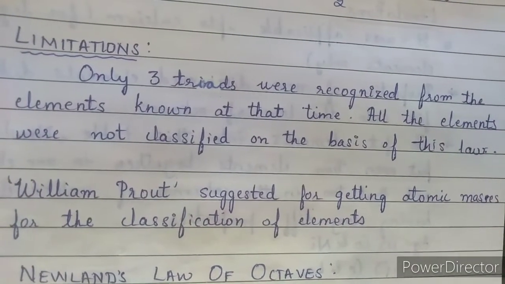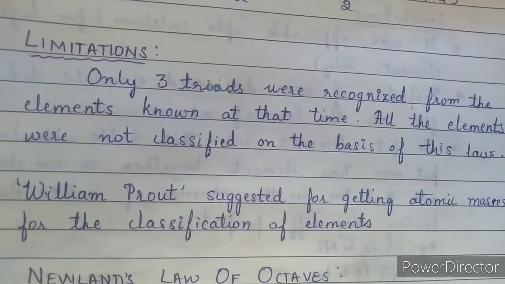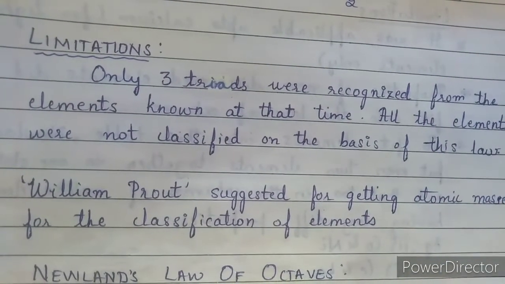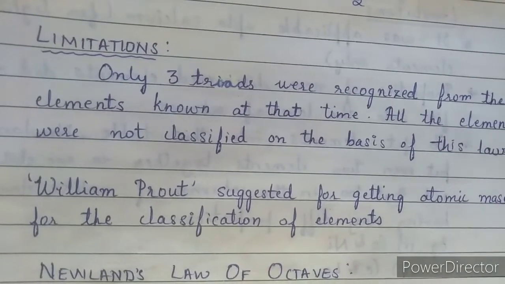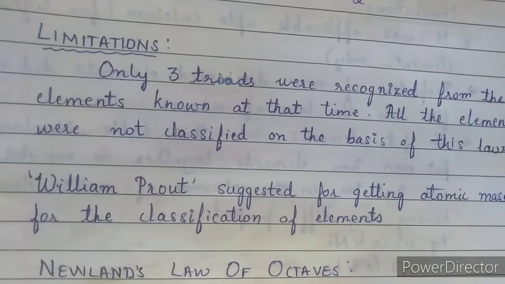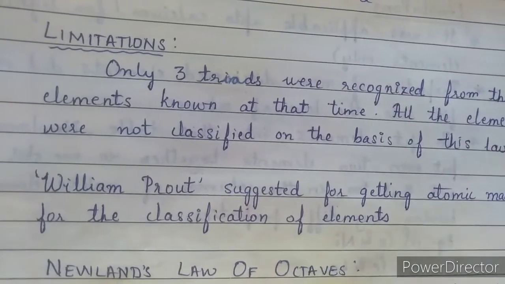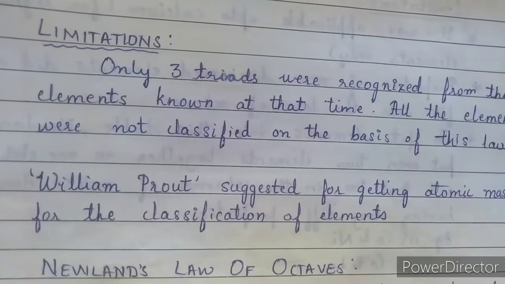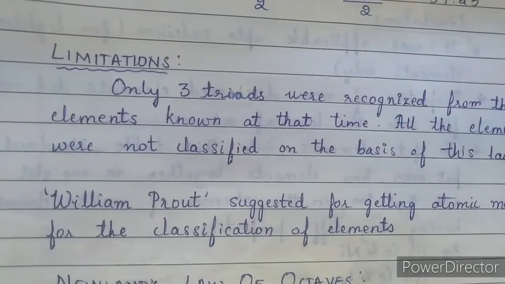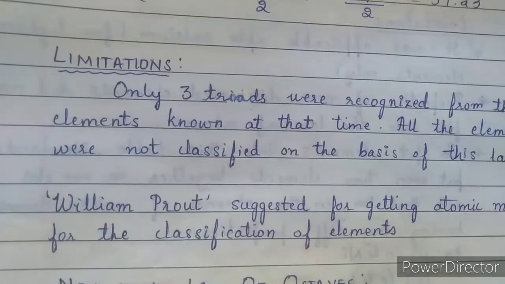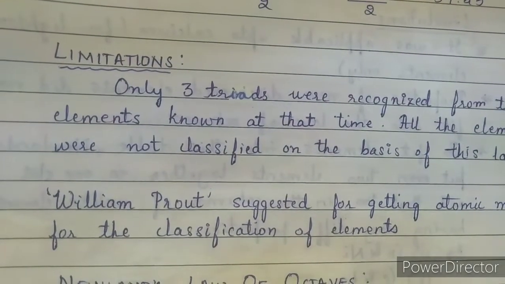Okay. Limitations of this theory. Only three triads were recognized from the elements known at that time. All the elements were not classified on the basis of this law. If we knew around 60 elements at that time, we could make triads only from a few of them. So it will be very difficult to study all the elements, and not only that, all the elements won't fit in this law. We can't make a series of three to get the average masses.